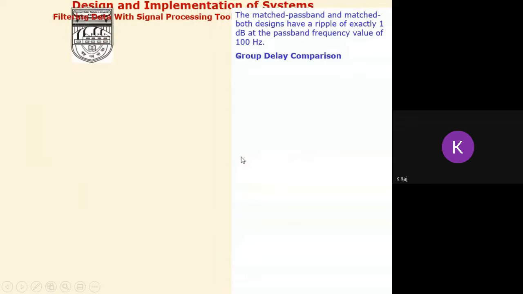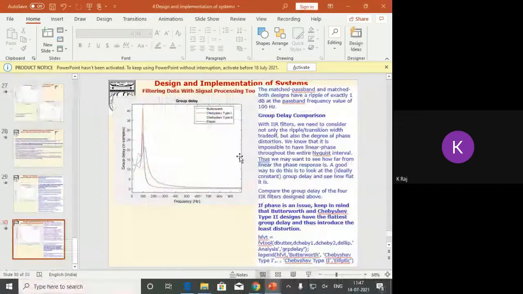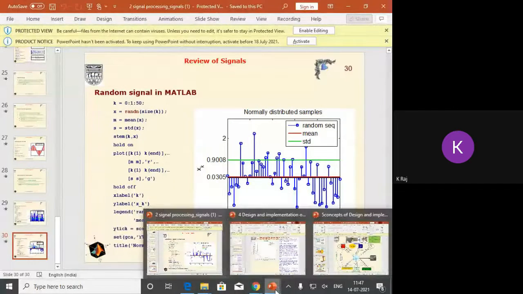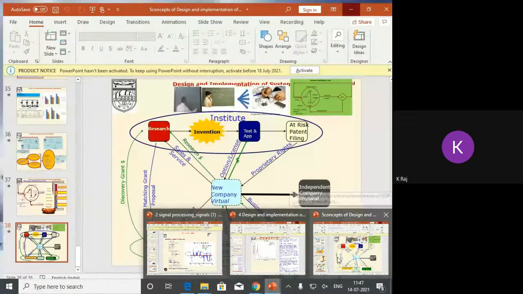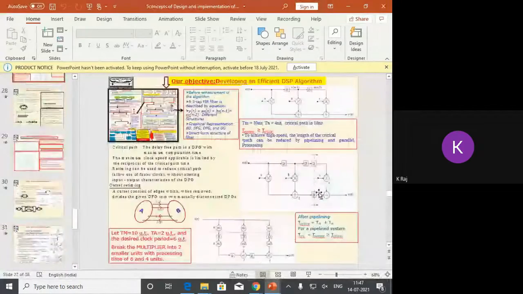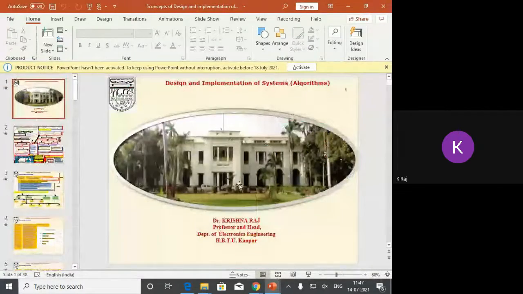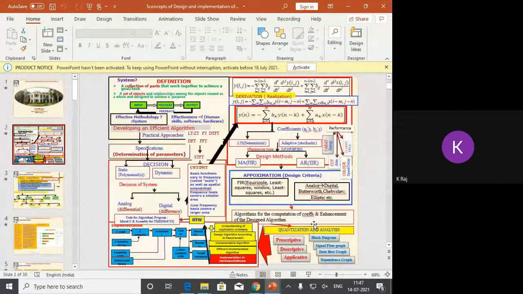Similarly, we can use another type of filter depending upon other parameters here. Now, say we are interested... so far we have described the basic concepts of MATLAB, and we have described how these basic concepts will be utilized in order to represent the signals. And we have also described some concepts of designing a system using